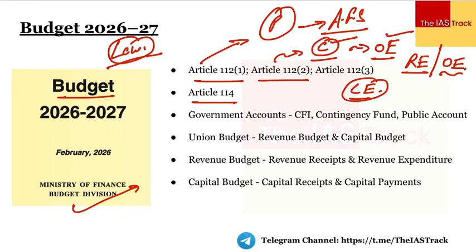Next thing which we'll have to understand, there is also Article 113, which basically talks about two things. पहली बात ये, which I've already told you, कि जो charge expenditure है, that is not subject to the vote of the Parliament.